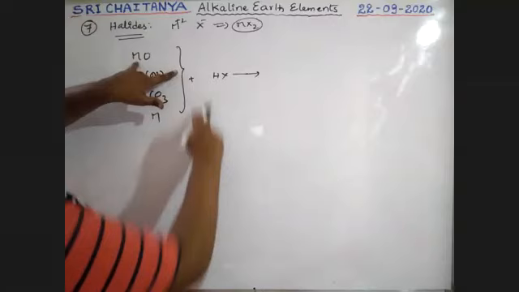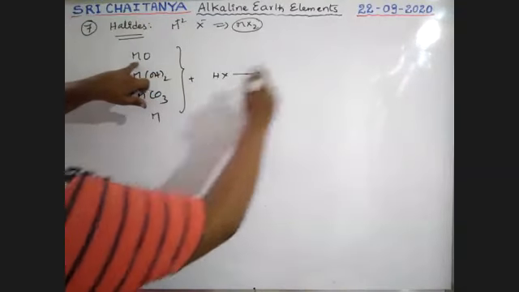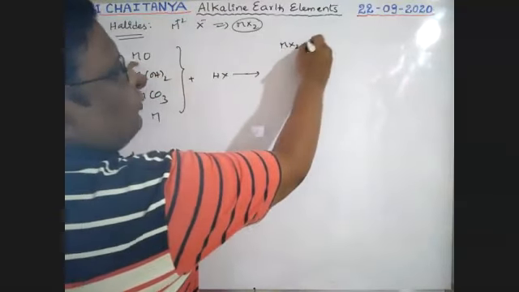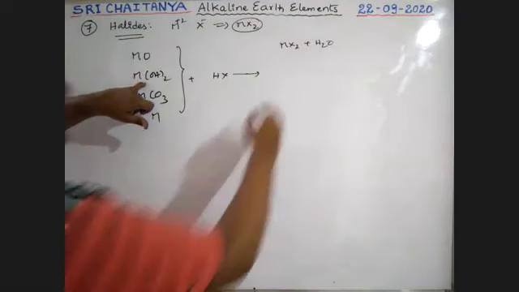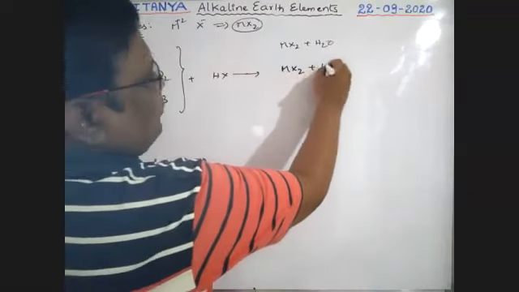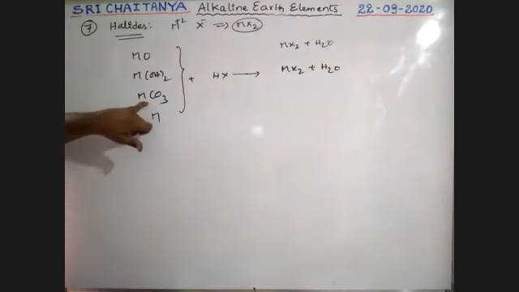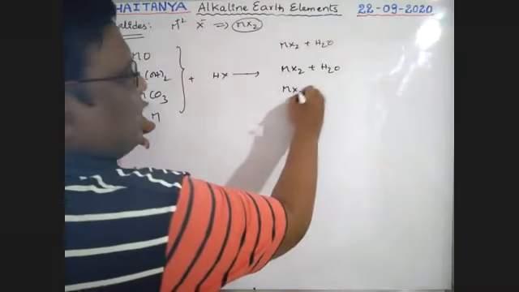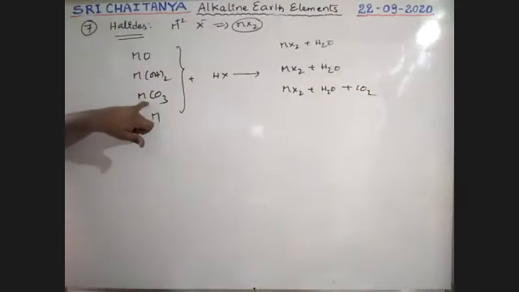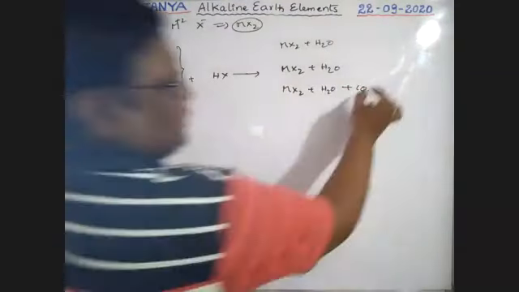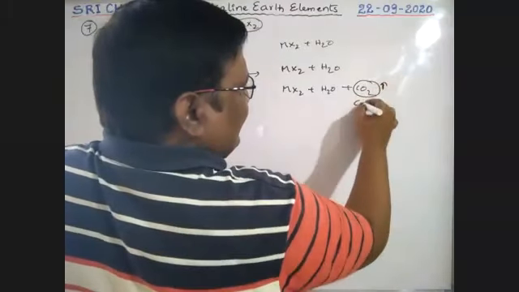If metal oxide and HX are used, the products are MX2 plus H2O. If hydroxide is used, here also MX2 plus H2O is the product. If carbonate is used, MX2 plus H2O plus CO2 is the product. From carbonate, CO2 gas, a colorless gas, is released.